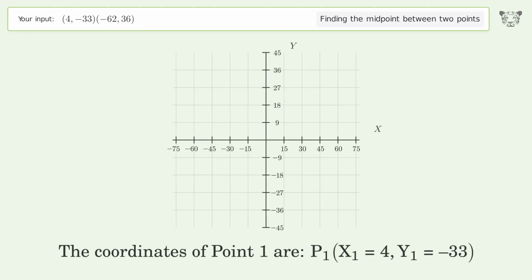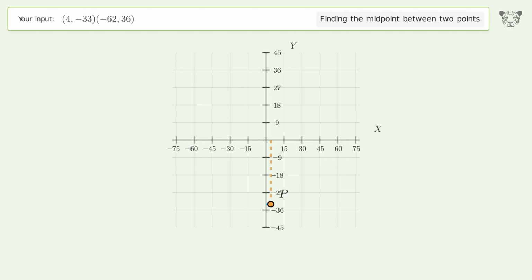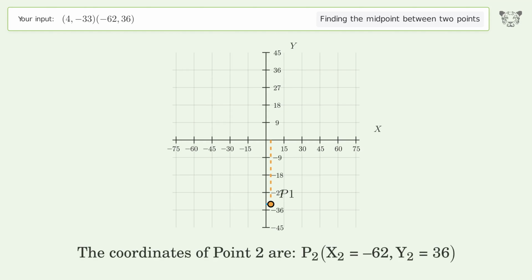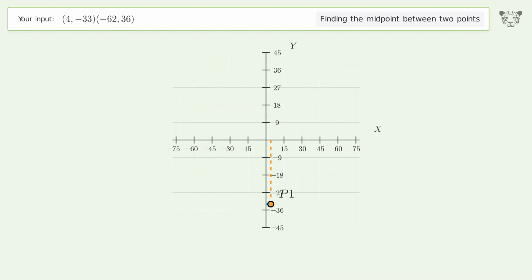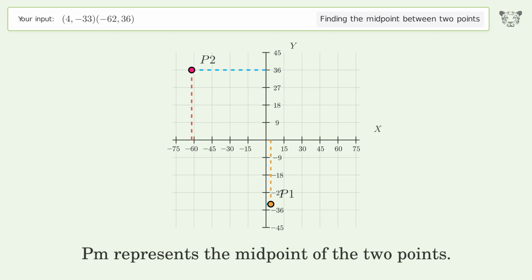The coordinates of point 1 are x1 equals 4, y1 equals -33. The coordinates of point 2 are x2 equals -62, y2 equals 36. PM represents the midpoint of the 2 points.